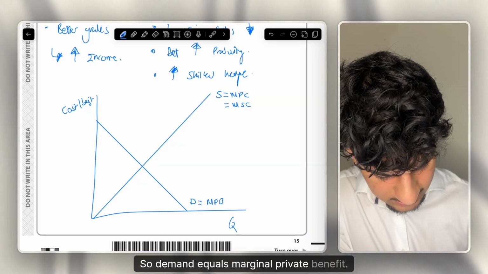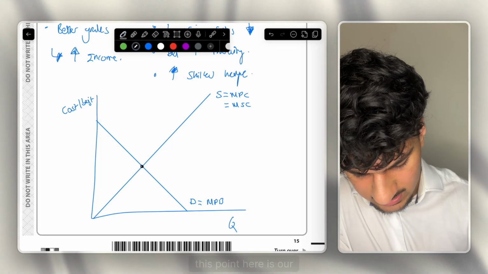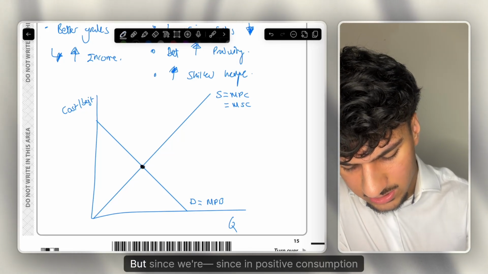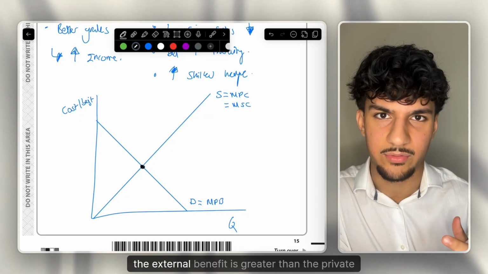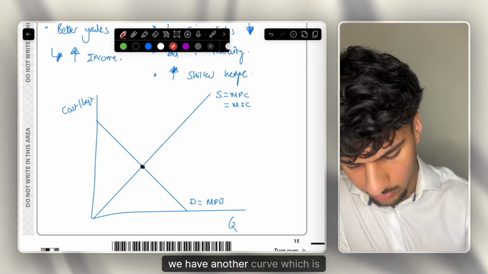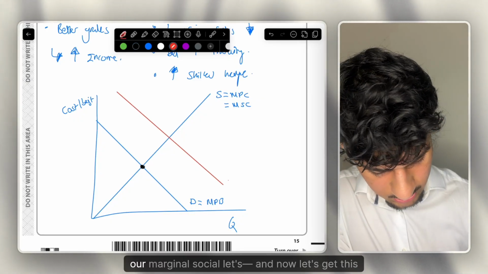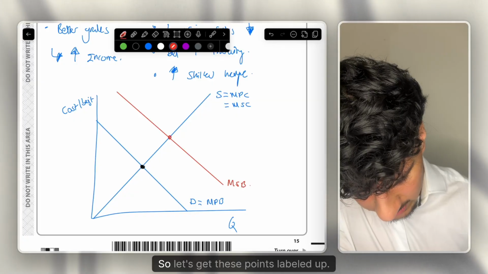marginal private benefit. So that means now, remember, this point here is our market equilibrium. But since in positive consumption externalities, the external benefit is greater than the private benefit, we have another curve which is our marginal social benefits. And now let's get these points labelled up.